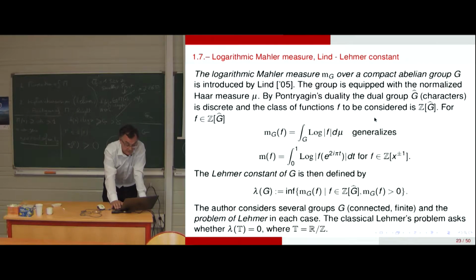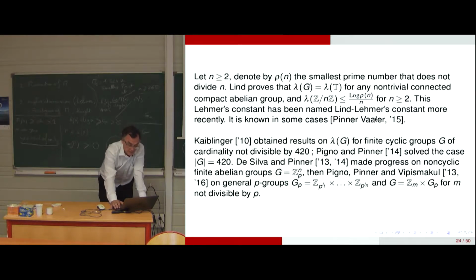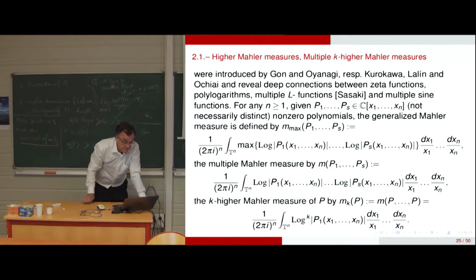So it's still the problem of Lehmer, in the context where the group is not anymore the one-dimensional torus, the unit circle. So that's a departure from the classical case, a departure from cyclotomic polynomials. For the Mahler measure here, that's the equivalent problem. Higher Mahler measures and multiple higher Mahler measures were introduced in the same spirit by Kurokawa, Lalin, Ochiai, Oyanagi. And there are relations with zeta functions.